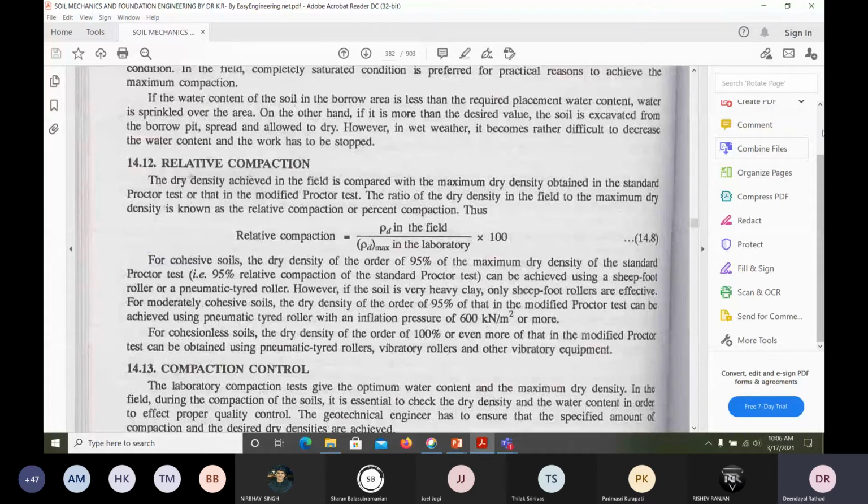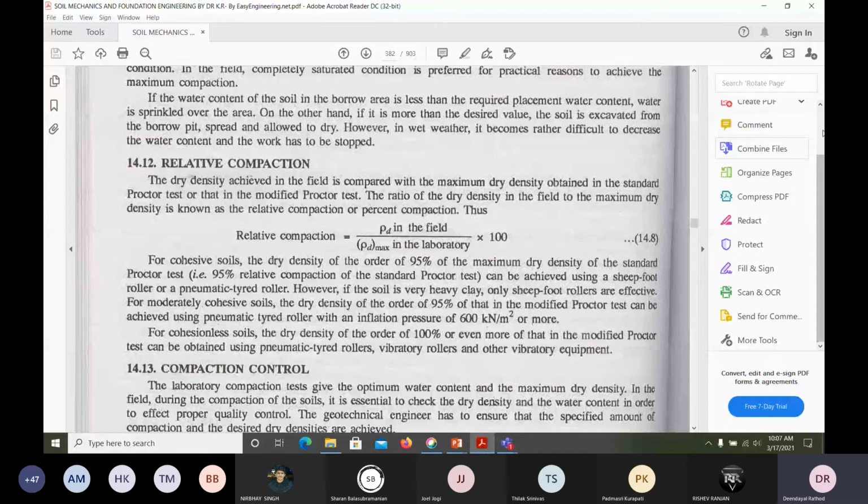If you further reduce the air content, we can make it zero, but it's not possible. Suppose, without adding water, you make the soil saturated, that particular line is called the zero air void line. Understand? Likewise, we can draw the graph of optimum moisture content and maximum dry density, and we can find it out in the laboratory. In the field also the same thing we can apply. Different soils will have different dry densities.